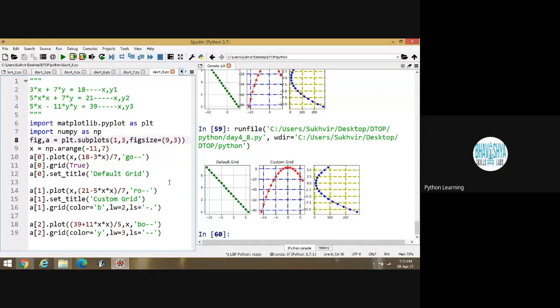And inside, one more thing is there. If you are writing figure size 9,3, the exact size is not shown inside Spyder. But if you are programming inside Jupyter or Google Colab, you can see the size also. What is the size of the diagram, how many pixels are there on the x-axis and how many pixels are there on the y-axis? You can clearly identify that one. Okay, sir.